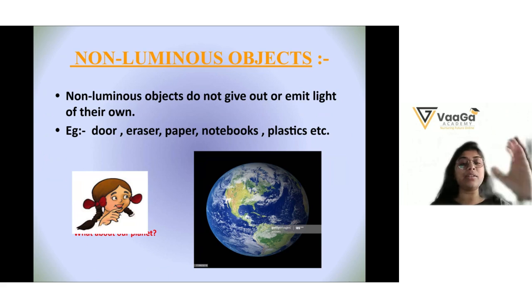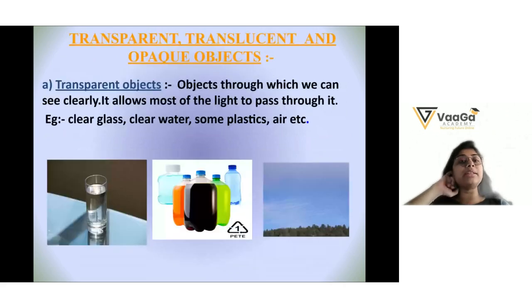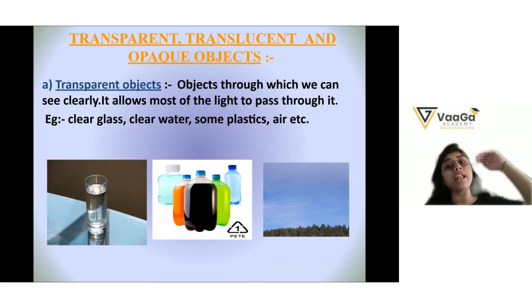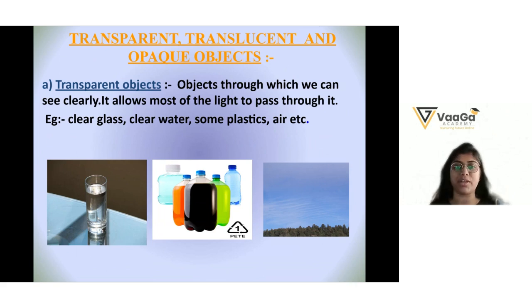Now, what are the transparent, translucent, and the opaque objects? So, what are transparent objects? Objects through which we can see clearly. How can we see clearly? Because it allows most of the light to pass through it. That's why we can see the clear image.